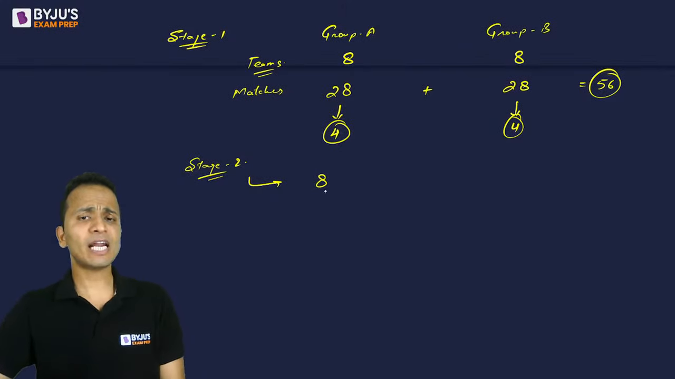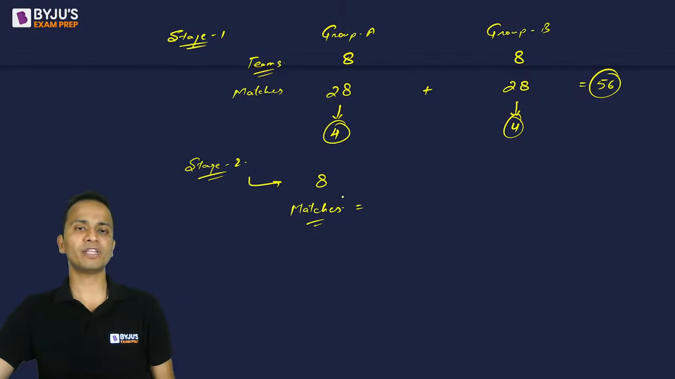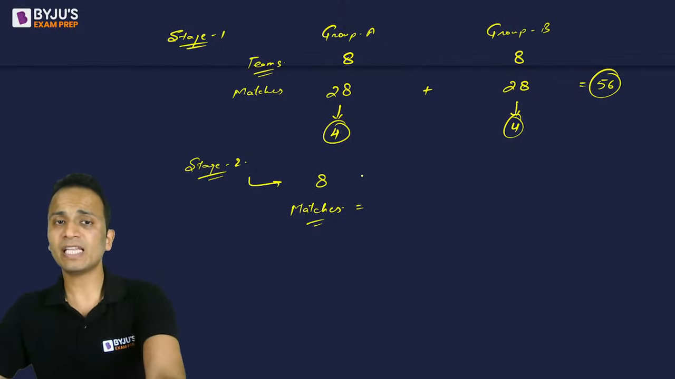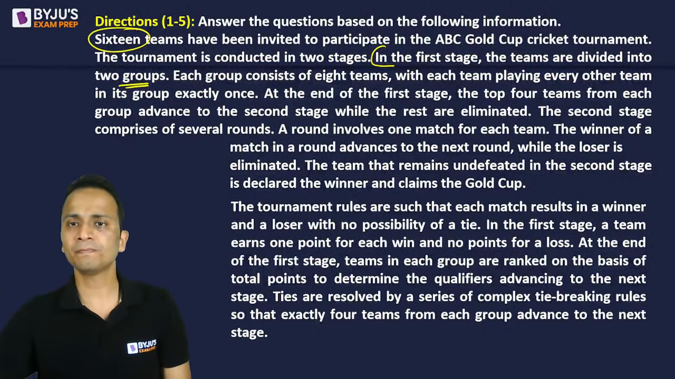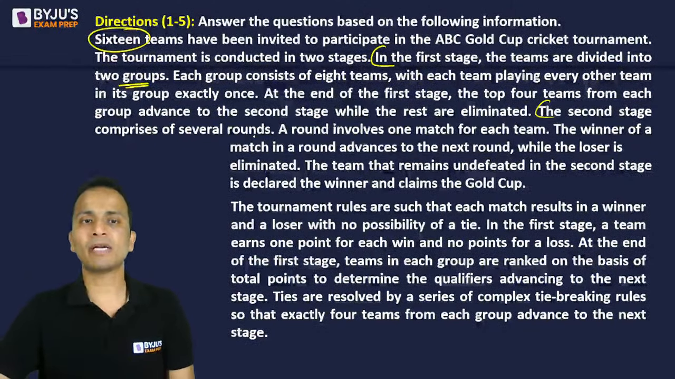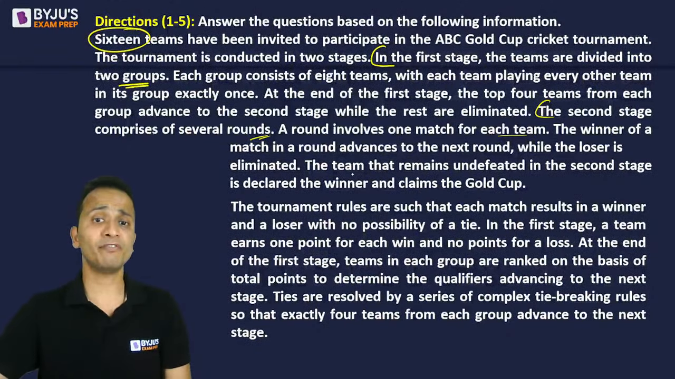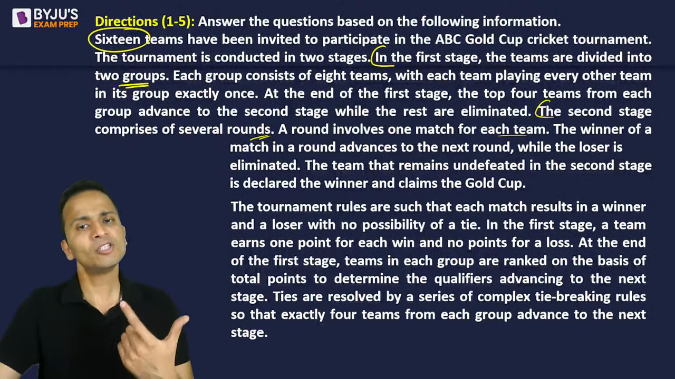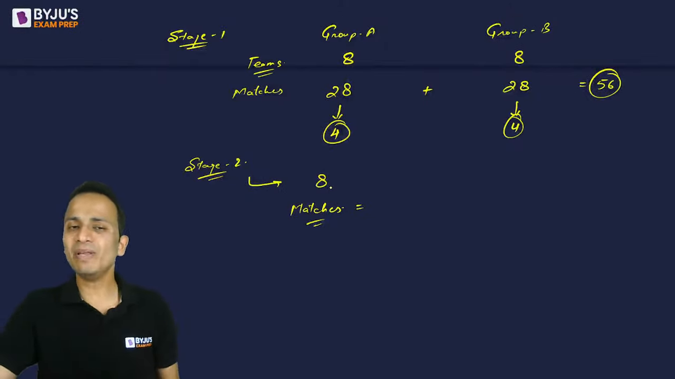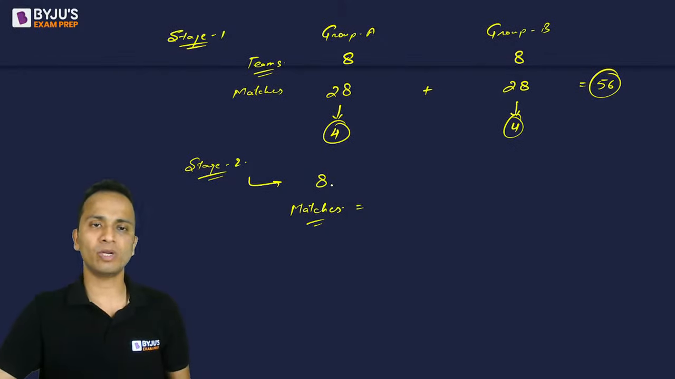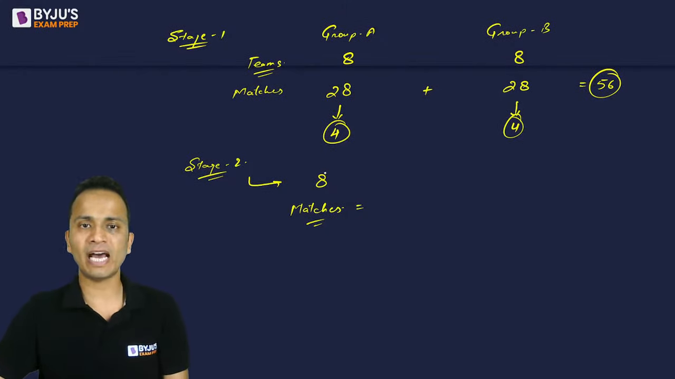Okay. Now, if there are 8 teams in stage 2, can you all write the number of matches in stage 2? What will be the number of matches in stage 2 if there are 8 teams? What is stage 2? The second stage comprises several rounds. A round involves one match of each team. The winner of a match will advance to the next round and the loser will be eliminated. So it is basically an elimination round or a knockout tournament. So stage 2 is a knockout tournament having 8 teams.